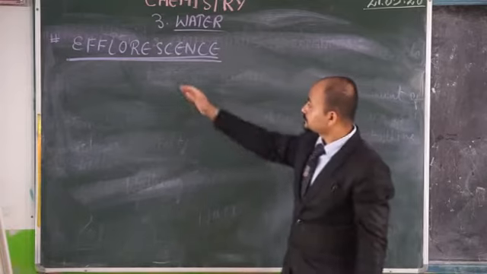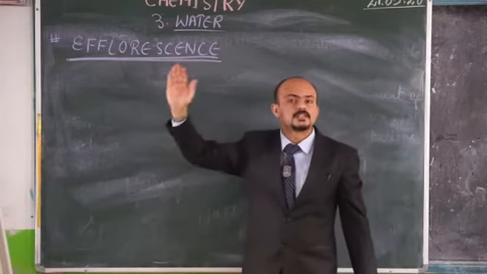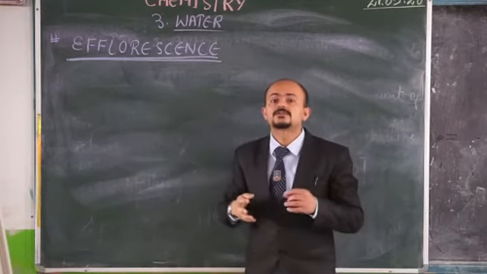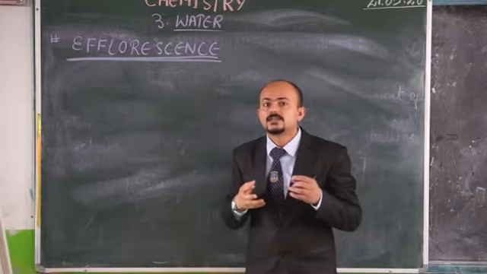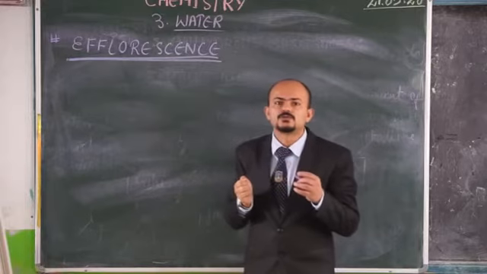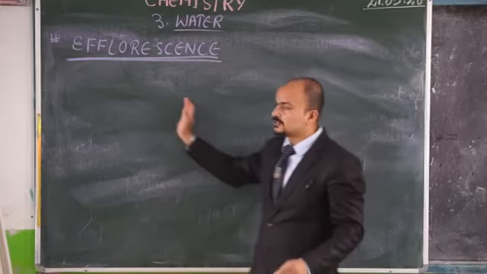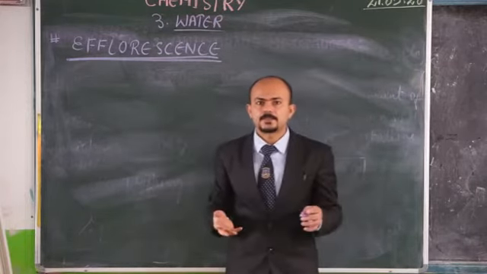Whenever certain substances are exposed to what? Atmosphere, then what will happen? They will lose their water of crystallization. And as a result of that, they will also lose their shape and finally they will crumble into powder. Please remember, before losing water of crystallization, they were having a certain crystalline shape.